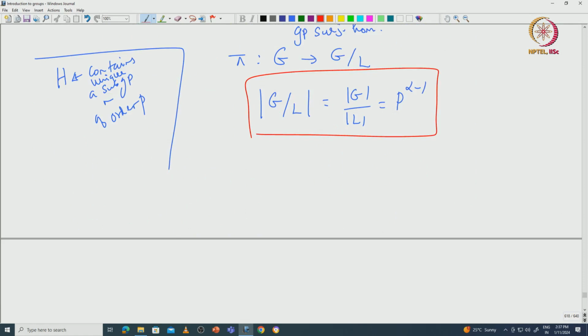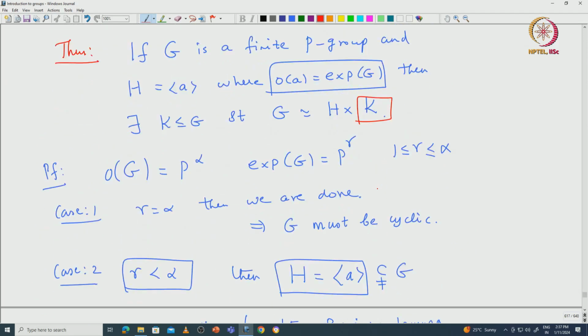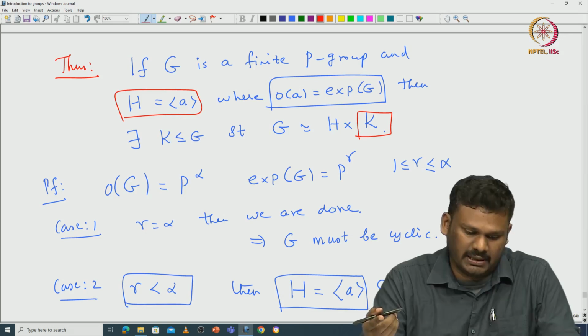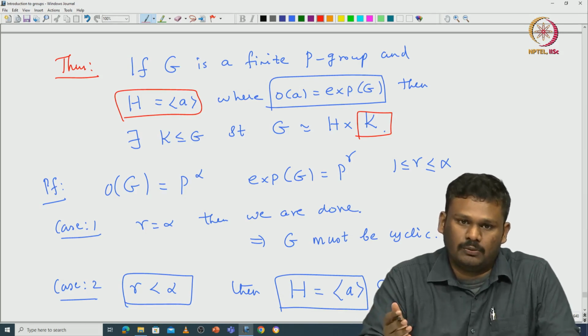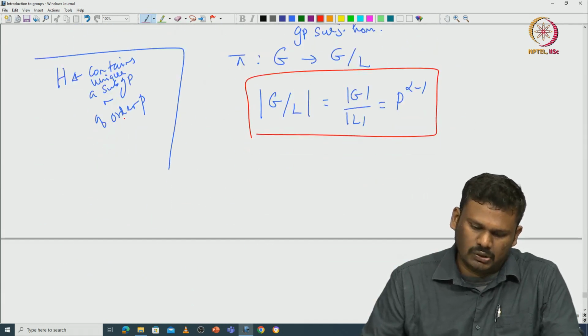So what is the induction? The induction is about getting the complement subgroup for this H. H is the cyclic subgroup generated by a generator which has order exactly the exponent of G. If you are able to produce an element which has order the exponent of G, and take the subgroup generated by that element, then for that subgroup you have a complement; that is your induction hypothesis. So let us try to do that here.